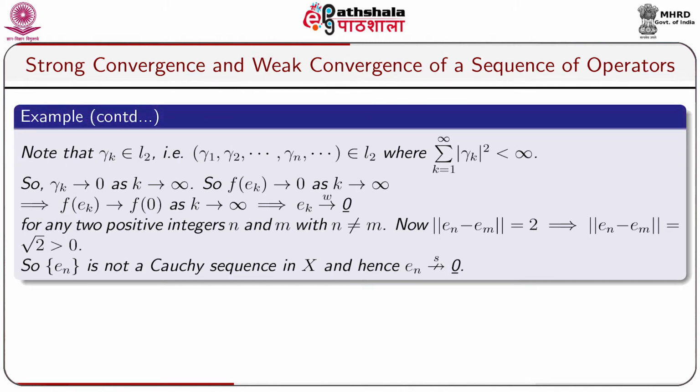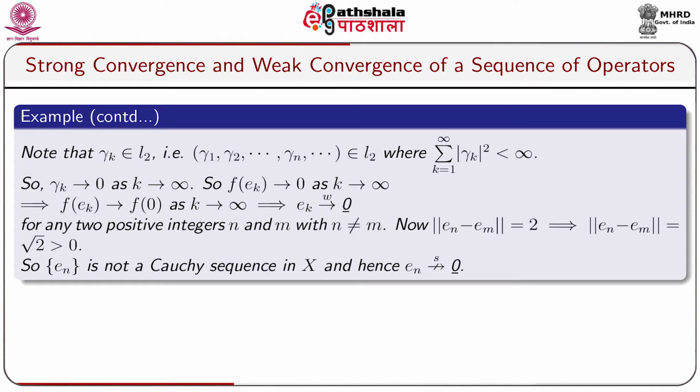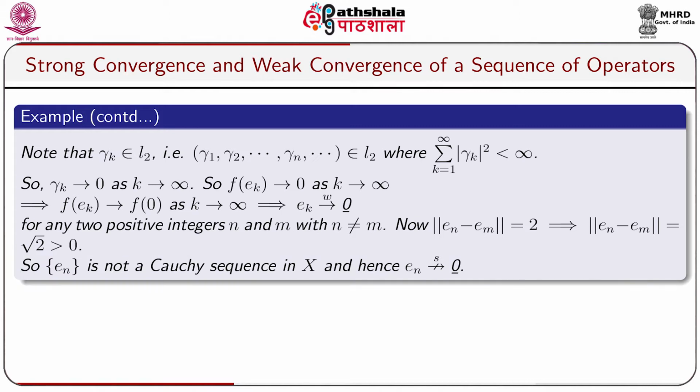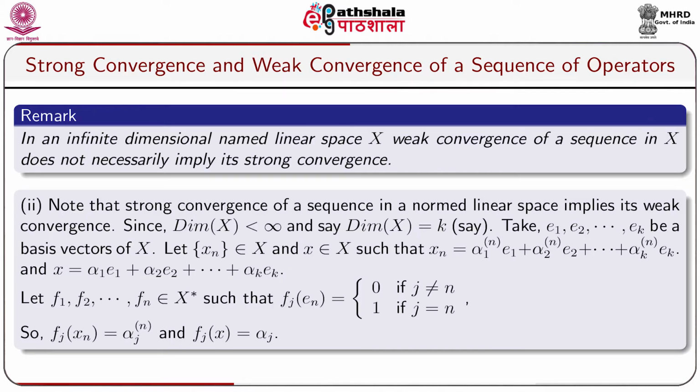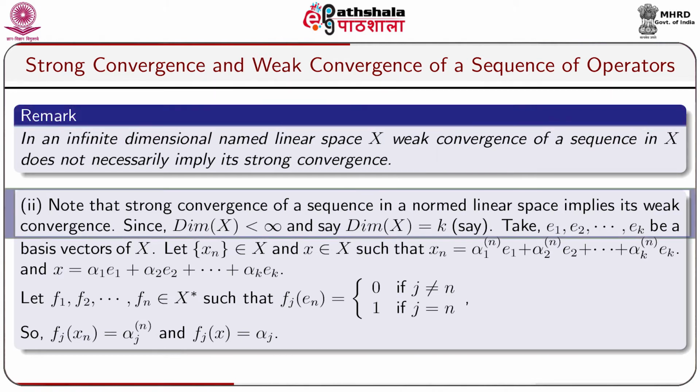For any two positive integers n and m with n not equal to m, we see that norm of e_n minus e_m squared equals 2, which implies that norm of e_n minus e_m equals root 2, which is greater than 0. So the sequence e_n is not a Cauchy sequence in X, hence e_n does not converge to the 0 vector strongly. Let us take a remark. In an infinite dimensional normed linear space X, weak convergence of a sequence in X does not necessarily imply its strong convergence. Note that strong convergence of a sequence in a normed linear space implies its weak convergence.